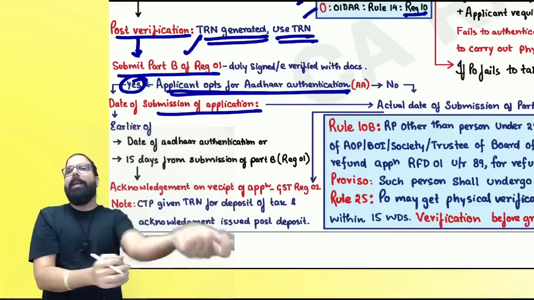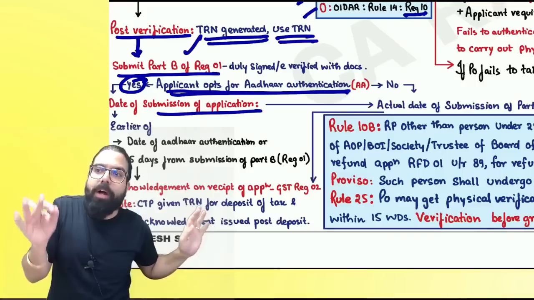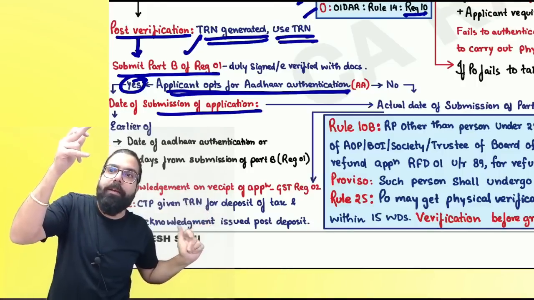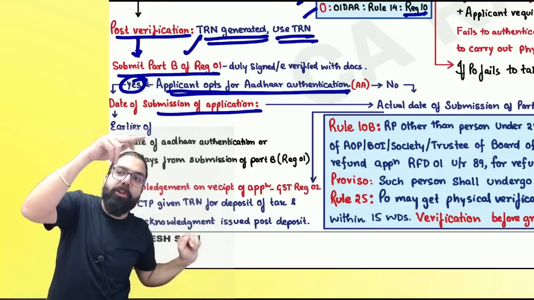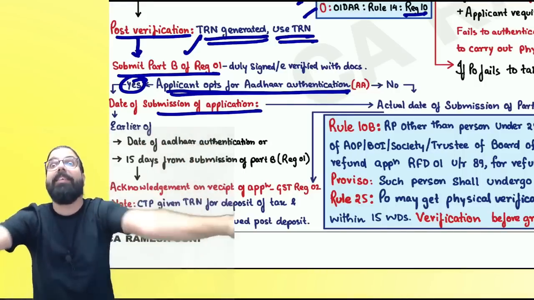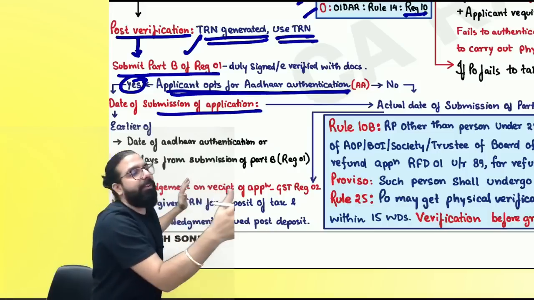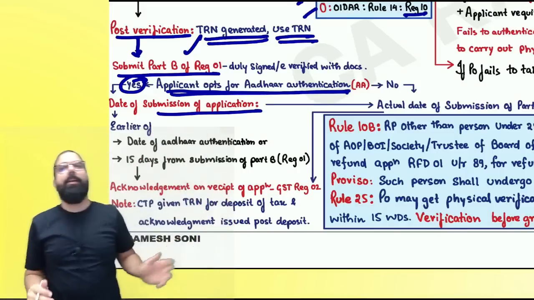Put your OTP and your Aadhaar is verified. Did you understand, everyone? If you say yes, I want to do Aadhaar authentication, one link will come in your mail. Click the link, put your Aadhaar number, put the OTP which comes to your phone number, your Aadhaar is verified. The day you do the Aadhaar verification, that day your form is submitted. From that day, the officer will do the verification and grant you the registration certificate.